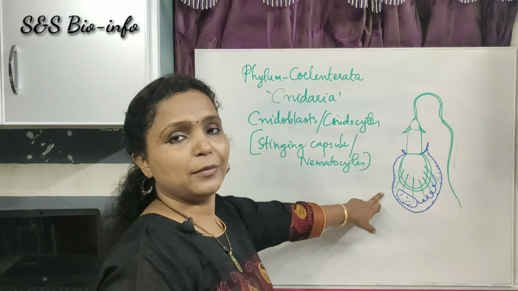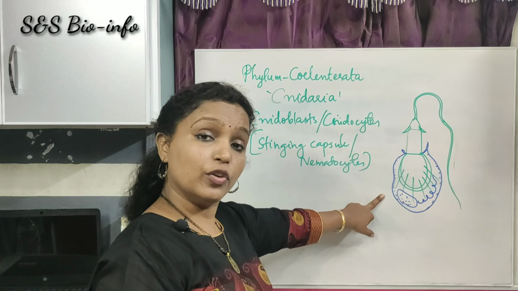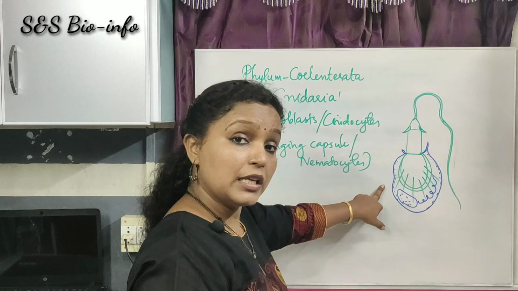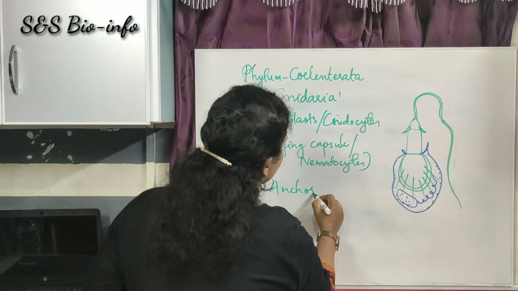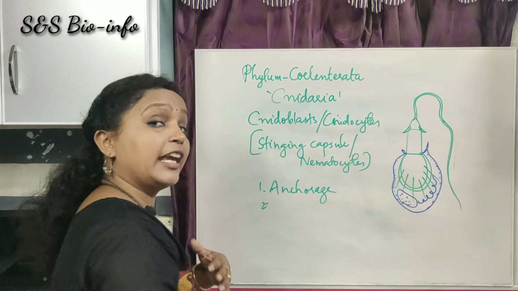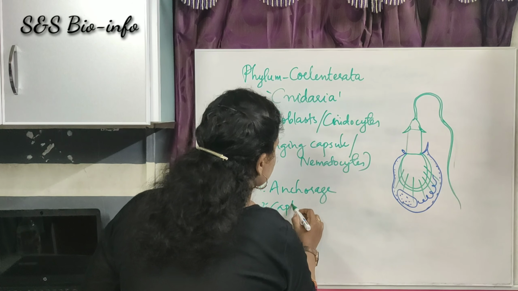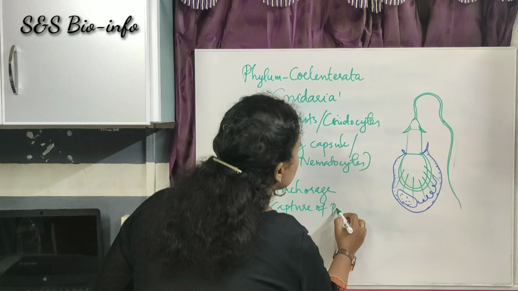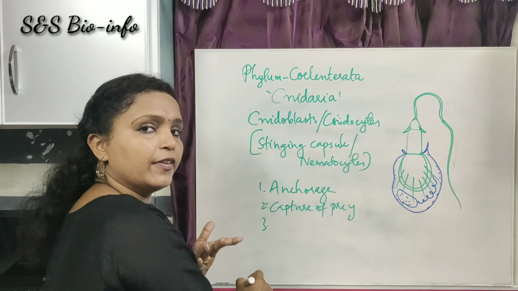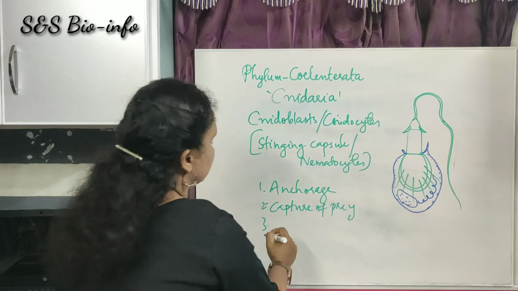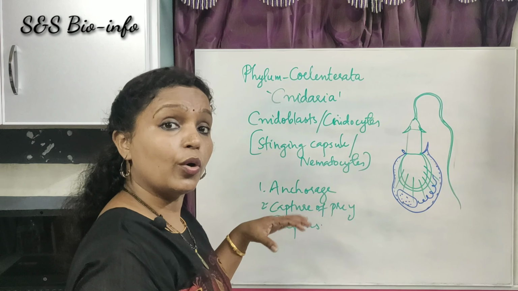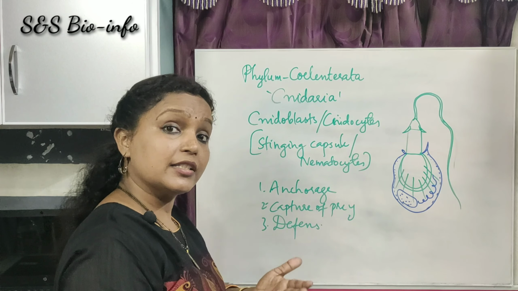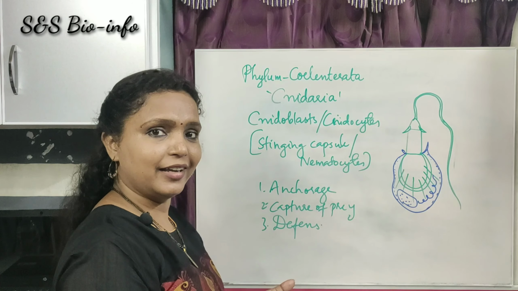Now you can observe the image of the nidoblast. It's a diagrammatic view of a nidoblast. The nidoblast is used for anchorage. Second one, capture of prey. And defense. So these are the uses of this nidoblast. These are present on the tentacles and also on the body of cnidarians. As they possess nidoblasts, they are known as cnidarians.